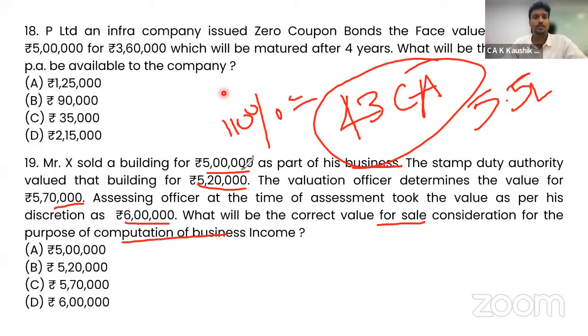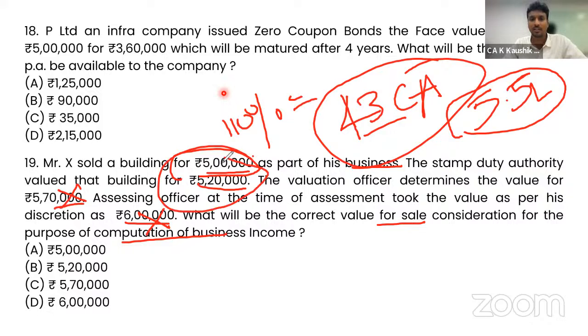But if the stamp duty value is higher than 5.5 lakh, then the stamp duty value will be considered as per section 43CA. Since the stamp duty value is less than 5.5 lakh, the actual sale consideration of 5 lakh shall be considered. 5 lakh 70 is not relevant, 6 lakh is not relevant. The provision is only talking about these two values and 110% of actual sale consideration. Thereby, 19A is the correct answer.